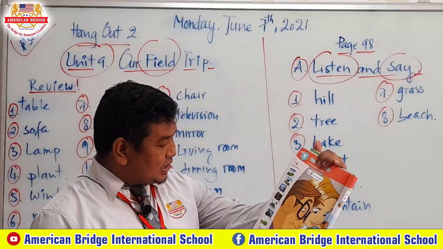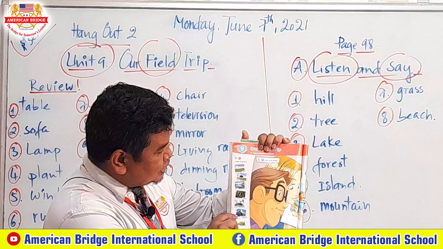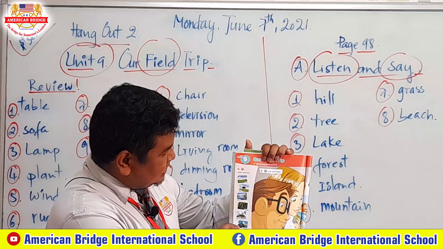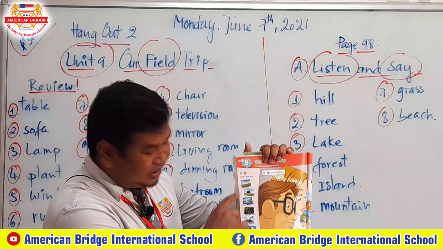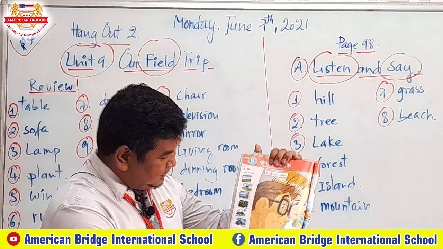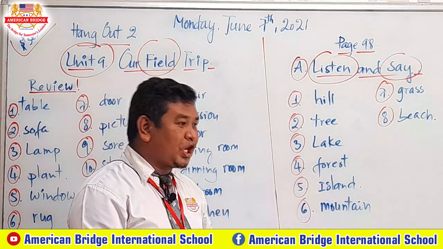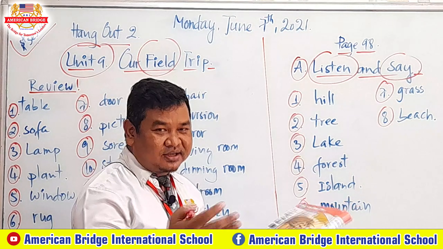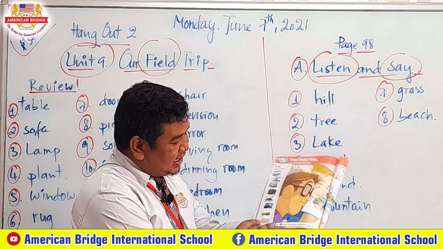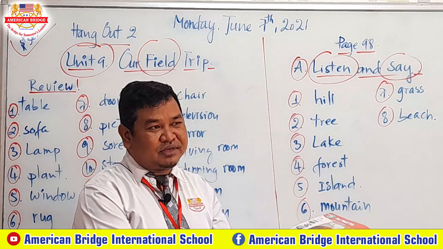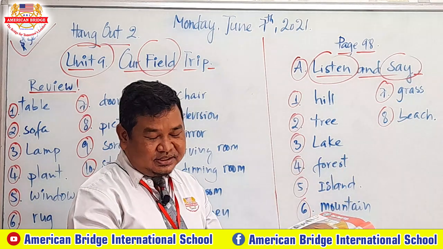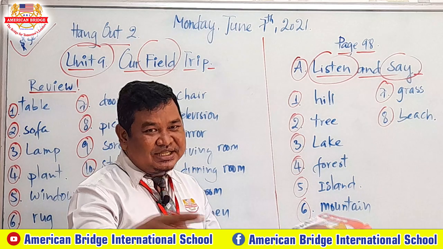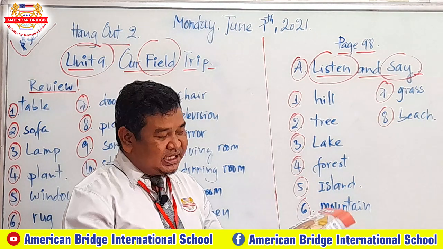And then the other one is mountain. Can you see? This one is mountain. Mountain is different from hill. Hill is smaller than mountain. Mountain is big. And then this one is grass. Green grass. I want to see green grass. Grass in here. And then beach. Beach is when you go to the sea, you can see the beach. This one is seaside. Okay.